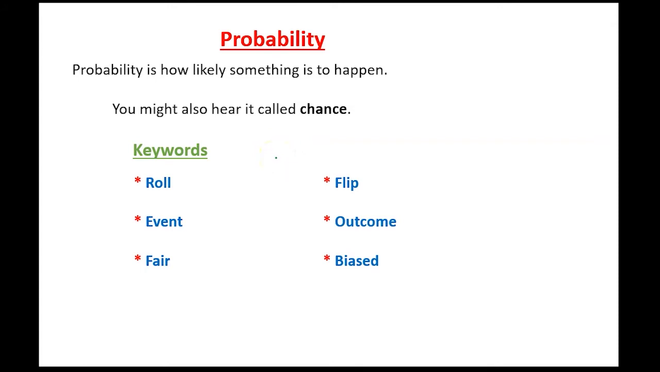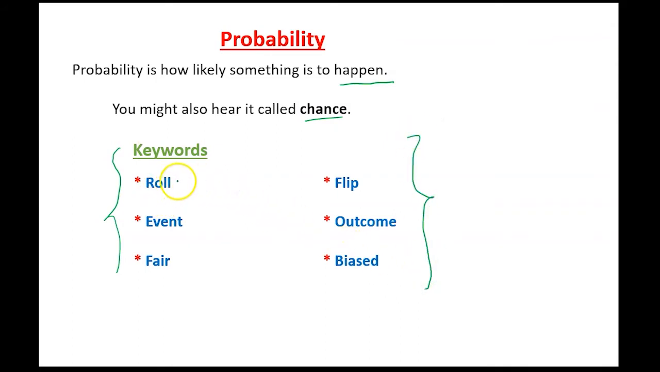So what is probability? It is how likely something is to happen. Sometimes you might hear someone talking about the chance of something happening. Here there are a few keywords which you need to understand.